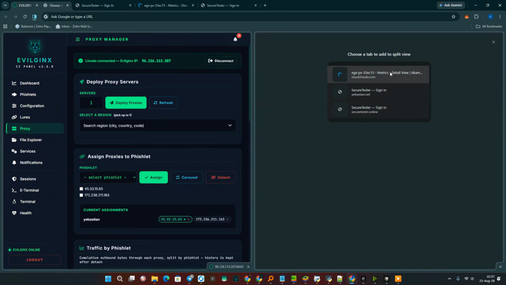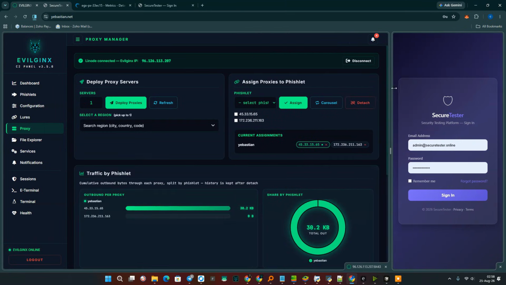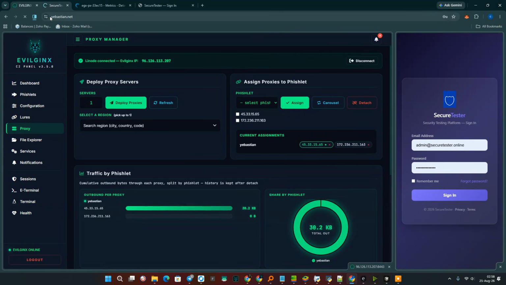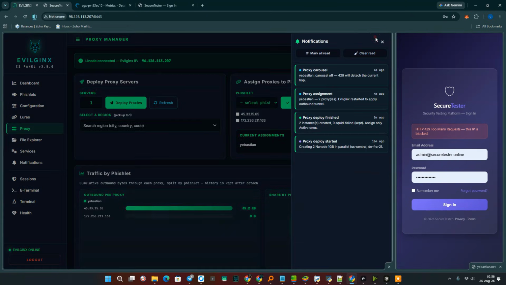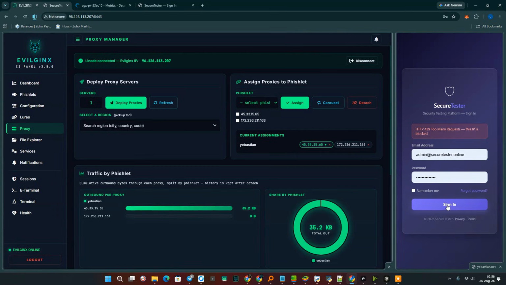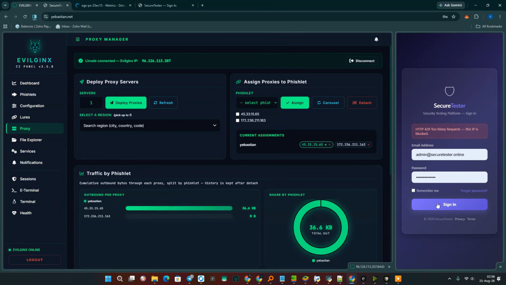Let's do it like this. Now, look, I'll refresh this page, our phishlets page. And this IP, let's say the server, but in our case, we manually added it to the blacklist. We click sign in, we get a 429. These ones we'll mark everything now so you can see the result. We received it once. We click and get it a second time, and the third time, if we get a 429, there will be a disconnect from this IP address, and it will jump to this IP address.